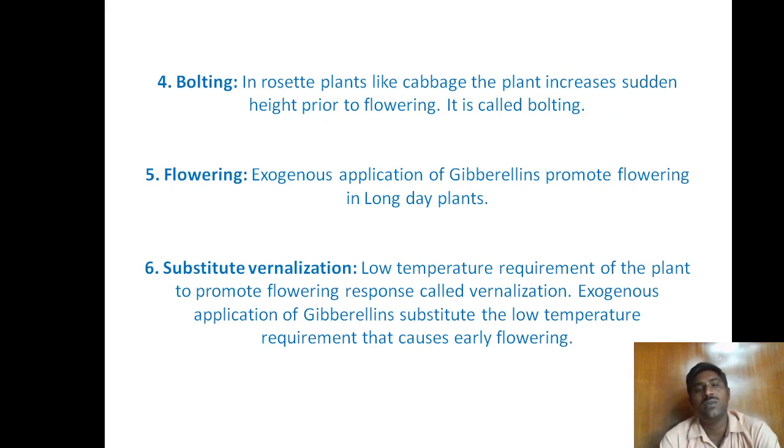Next, bolting. Bolting means the sudden increase of the plant stem before flowering. That is called bolting. Generally, rosette plants like cabbage, that means biennial plants, show the rosette habit. For example, in cabbage, the plant suddenly increases its height prior to flowering. It is called bolting.